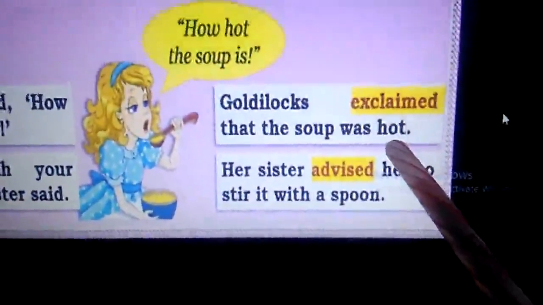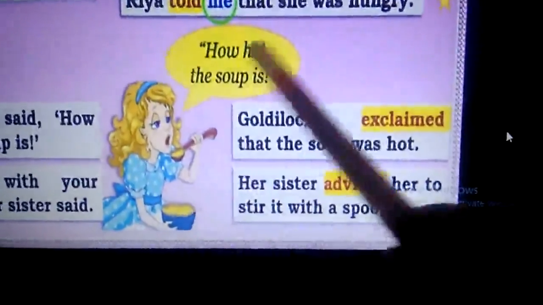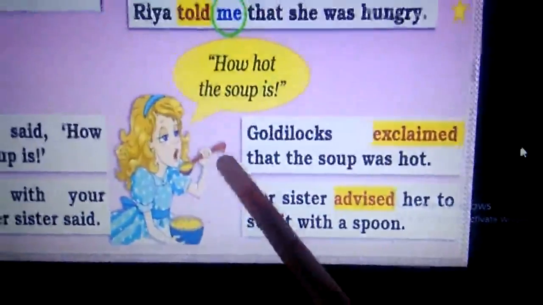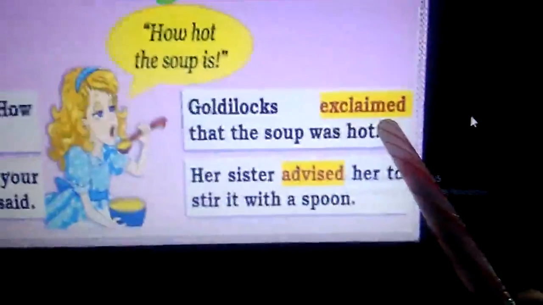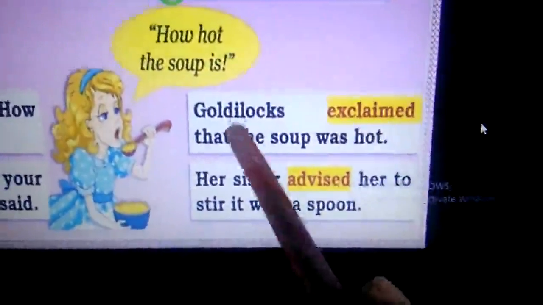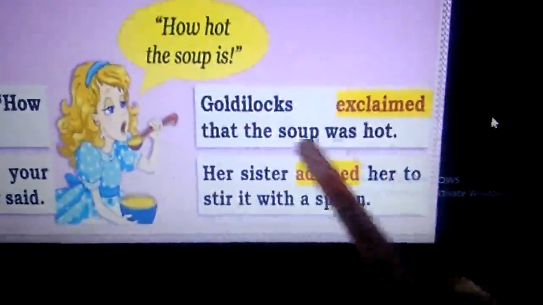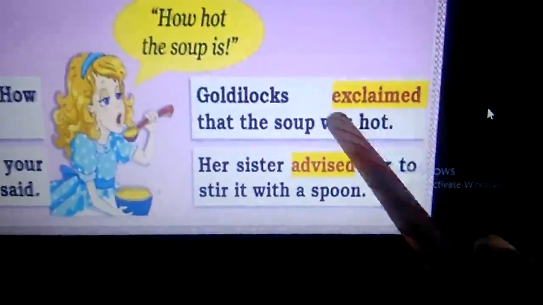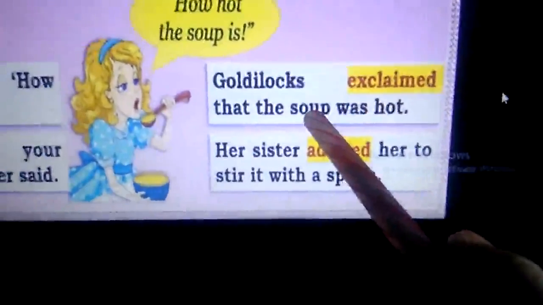But here, in order to add the emotion of the context, it would be better to use a suitable reporting verb so that it conveys the exact expression of the speaker. Goldilocks exclaimed that the soup was hot. This use of the reporting verb made this sentence more effective.